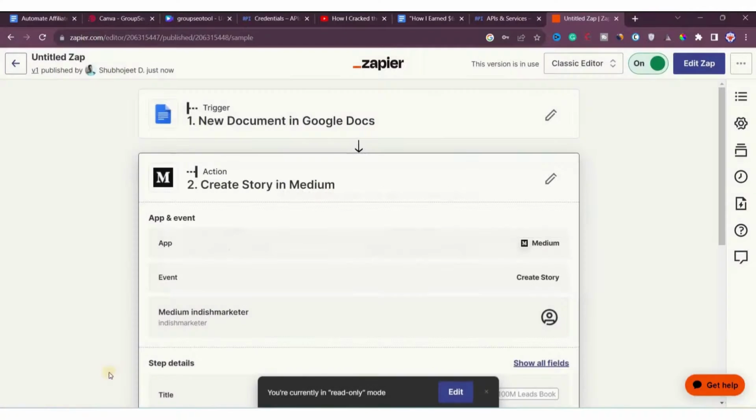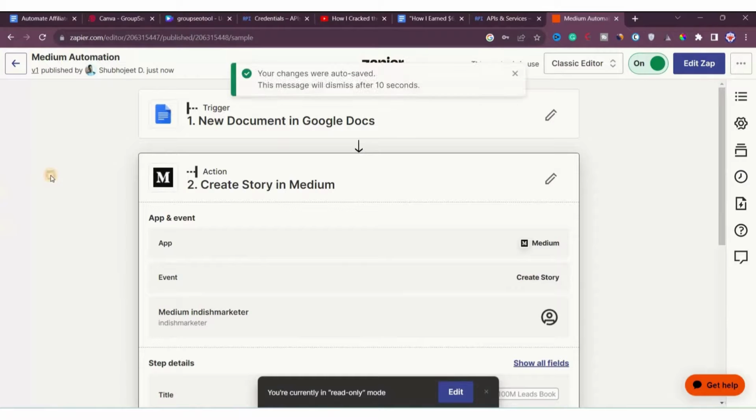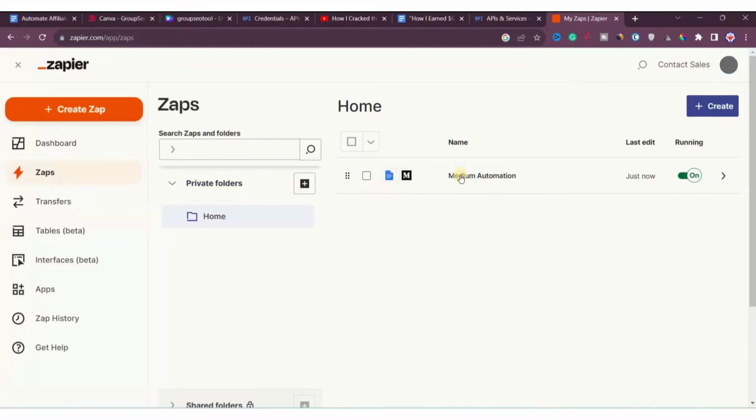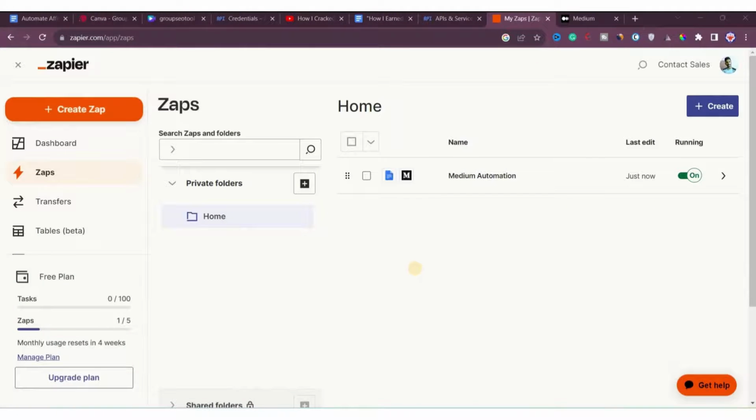Okay, sorry, we'll go here and rename this title. We'll rename it to, let's say, Medium automation. And then you are done. You can see here that it's published. And you can just simply go back to the dashboard, the Zapier dashboard, and you can see that your Zap is active now. Now we will go to Medium to see whether the draft is created or not.